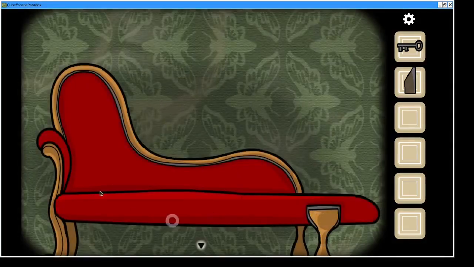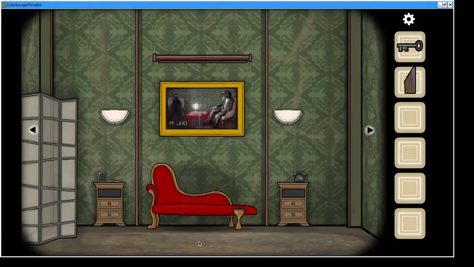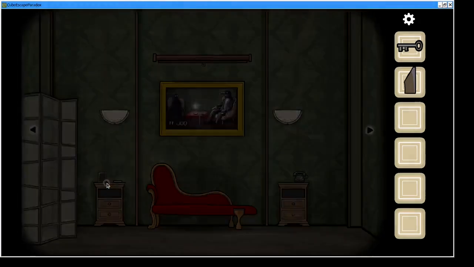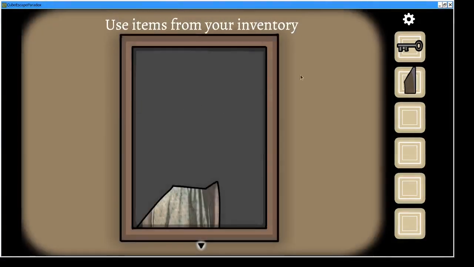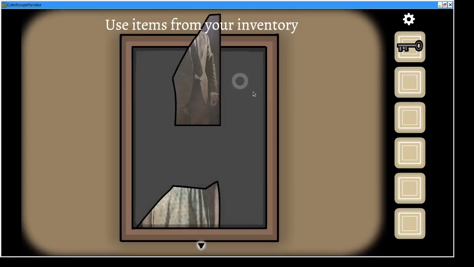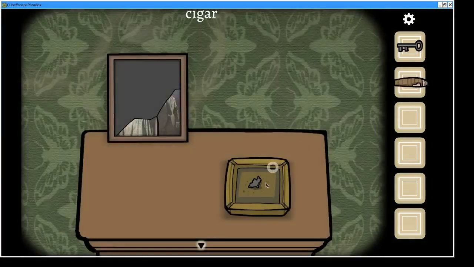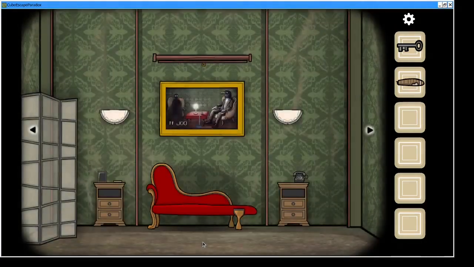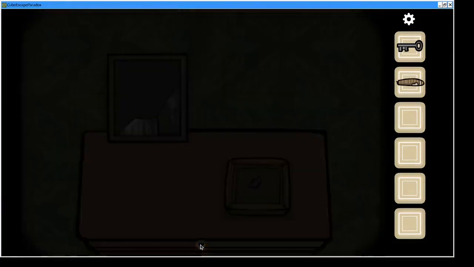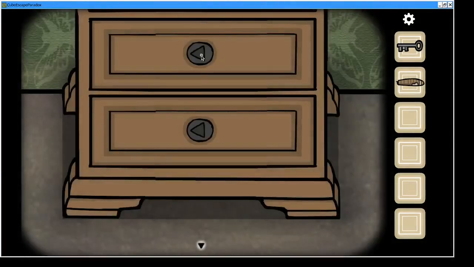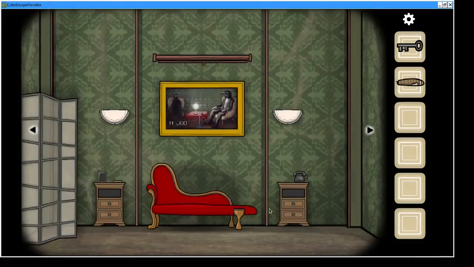There's a couch that we can't do anything with, I don't think. Over here we have a photo that is missing pieces, and we can put this first puzzle piece that we found and stick it in there. As you can see, there's a number of pieces that we are missing. There's a cigar that we can take. Yeah, that's it from there. There's drawers here that we can't open. They are locked in the way.